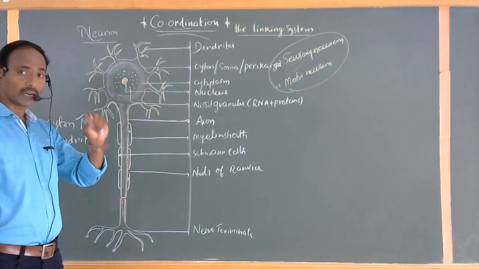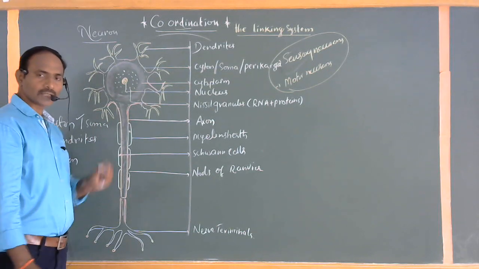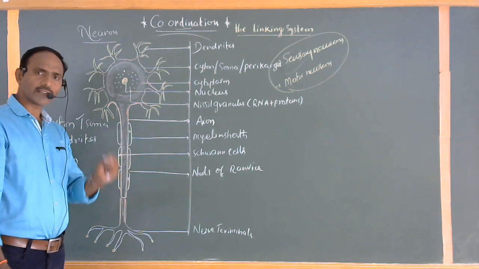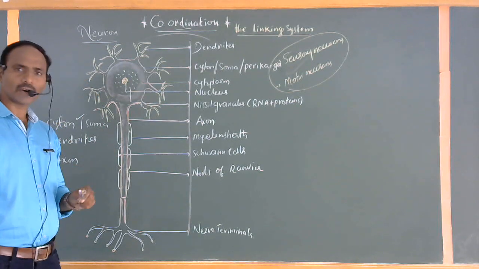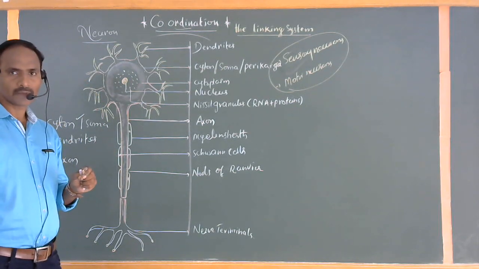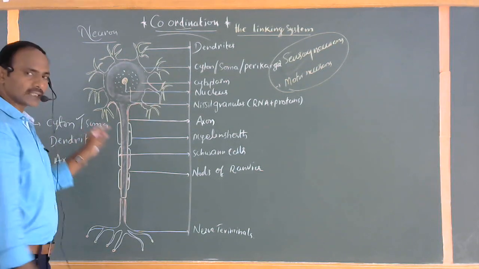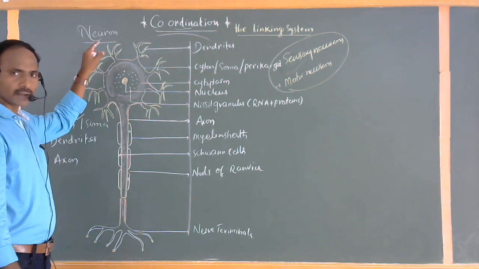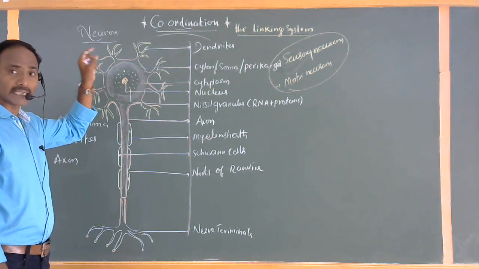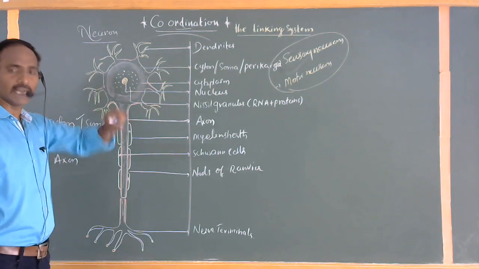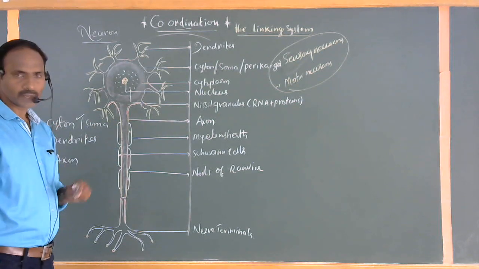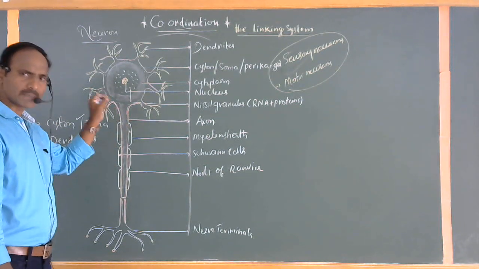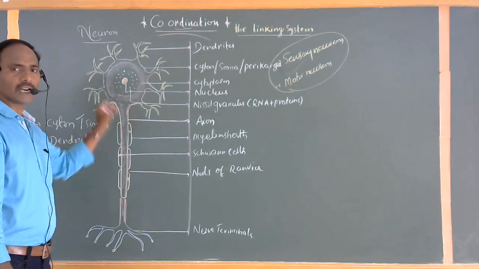The structural and functional unit of the organism is called a cell. The structural and functional units of the lungs are called alveoli. The structural and functional unit of the excretory system is called the nephron. Understand? At the same time, the structural and functional unit of the nervous system is called the neuron. A group of neurons, billions of neurons together, finally form the nervous system. This is a small microscopic unit, a structural and functional cell.